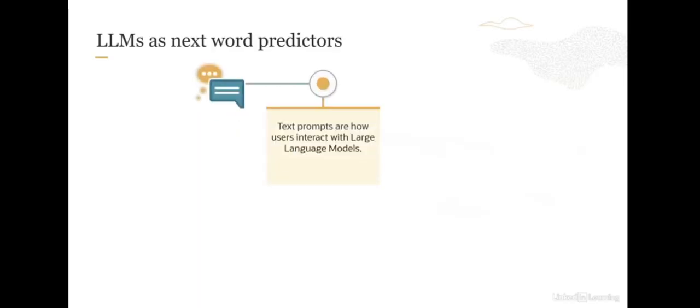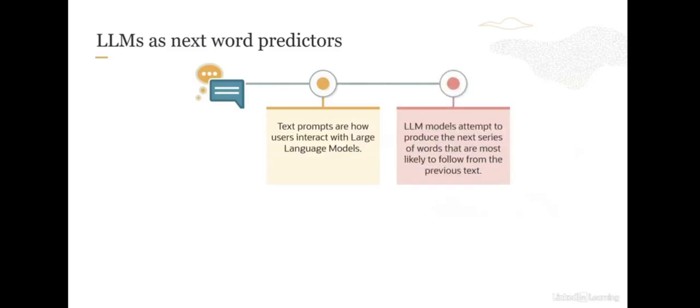Now, in previous lessons, we have seen that LLMs are next word predictors, or they predict the next set of words or next set of tokens. Text prompts are how users interact with large language models, and what LLMs do is attempt to produce the next series of words that are most likely to follow from the previous text.